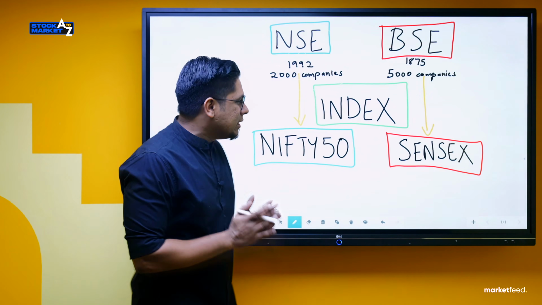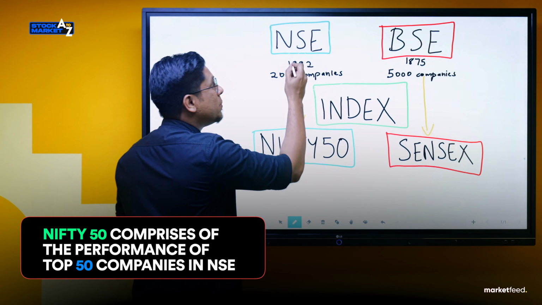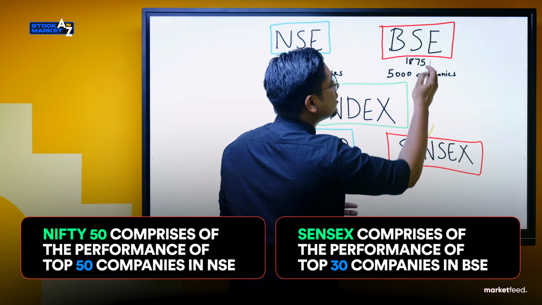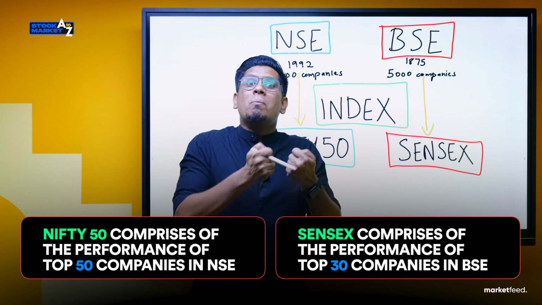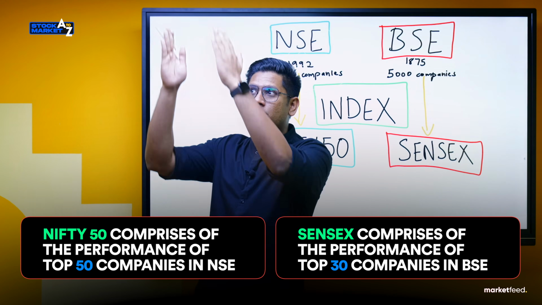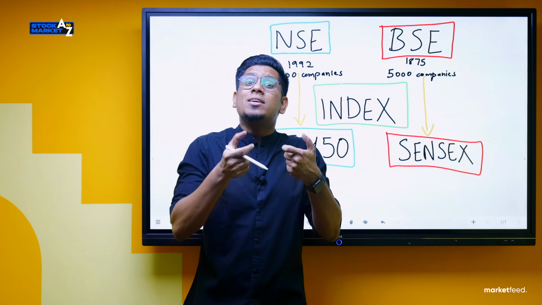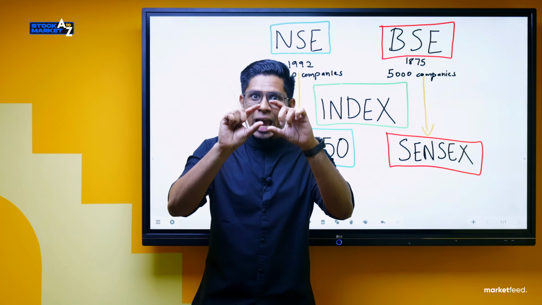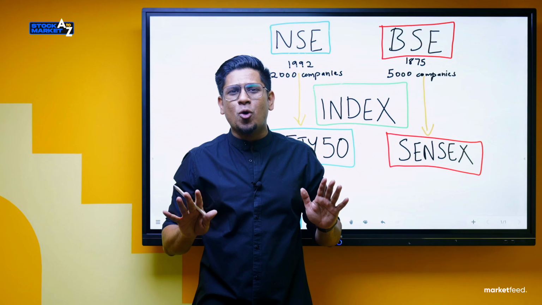As of now, only understand that Nifty 50 is the index of NSE and it contains the top 50 companies in NSE, and Sensex contains the top 30 companies in BSE. I don't really want you to get into the complex understanding of how they select the top 50 companies. After selecting the 50 companies, what is the mathematical formula behind calculating the number that Nifty is today, which is 17,000? Let's not get into all of those now.